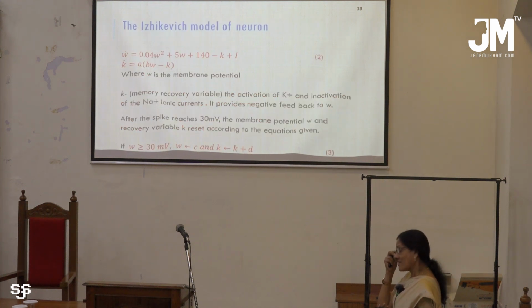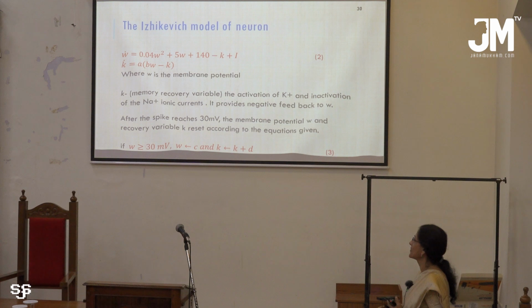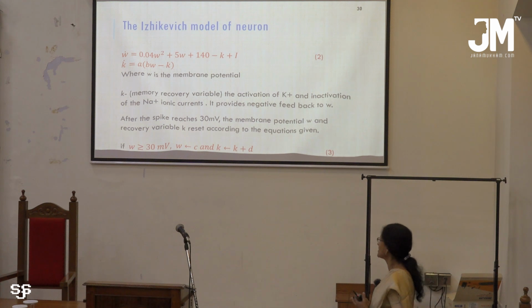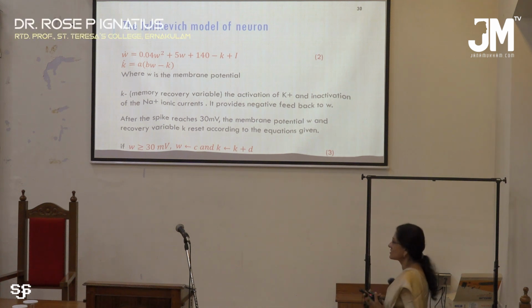The model that we have chosen is the Izhikevich model of the neuron. I have already stated that it consists of two equations. One gives the membrane potential, and there is a recovery variable, that is K, where the inactivation of potassium positive ions and inactivation of sodium positive ionic currents takes place, so that a negative feedback is occurring.